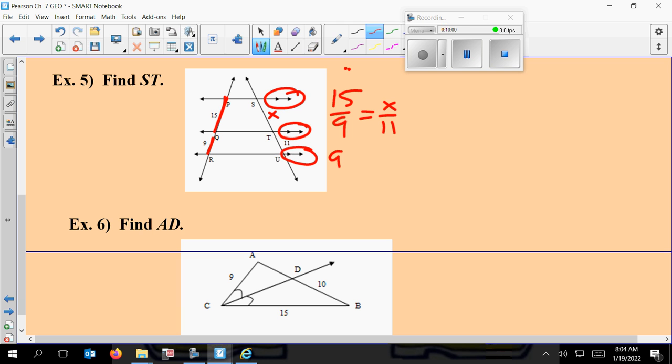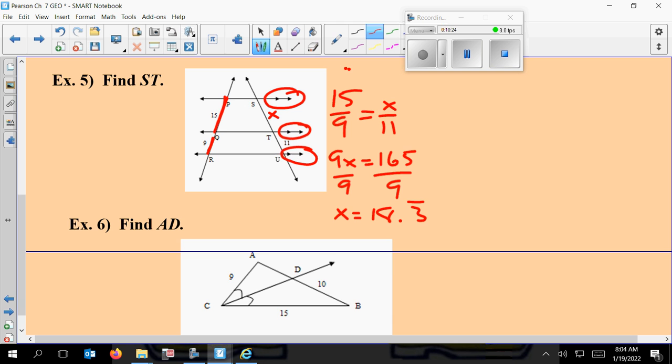So when you do your math, you get this. I'm going to go ahead and divide both sides by 9. And on this one, I get a fraction or a decimal that I don't really like. It's not really cool that you get a repeating decimal for a length of a segment, but if you do your math correctly, that's what you get.